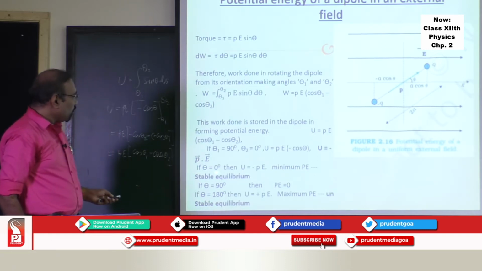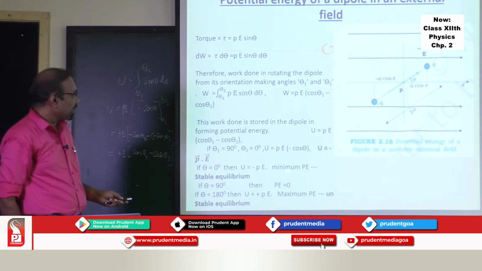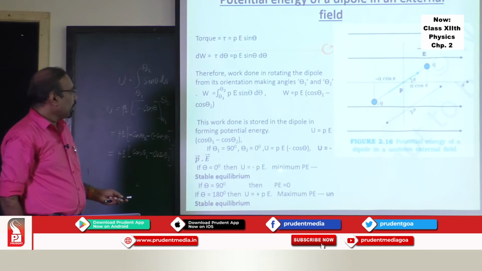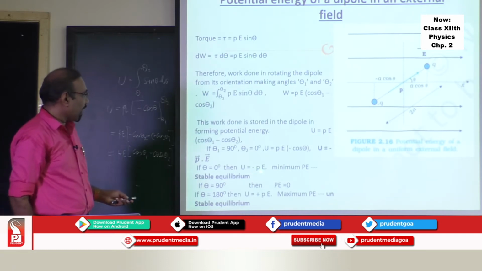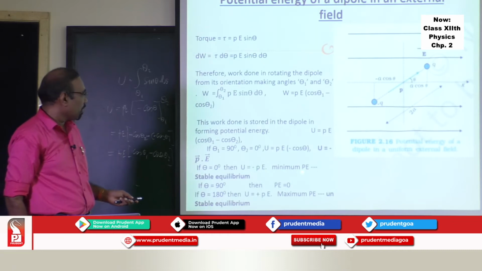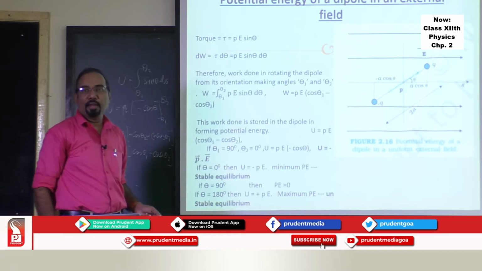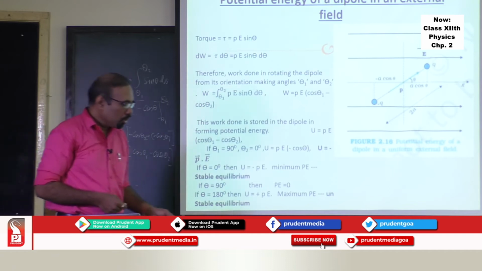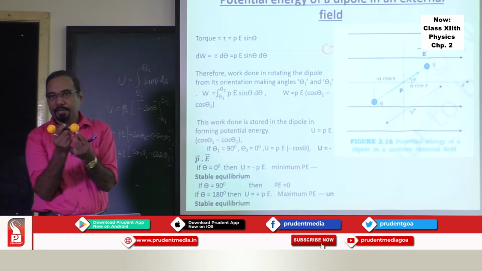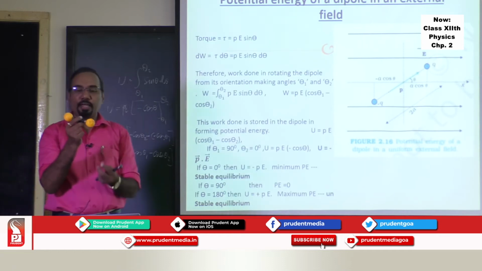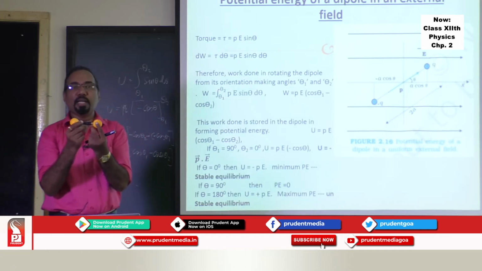If theta is 0, then the torque acting is minimum and potential energy is also minimum. Torque acting is sin 0, which is 0, and U is equal to minus Pe. This is a minimum potential energy, and we call that a stable equilibrium. So if the dipole is aligned in the direction of the field, then it is in stable equilibrium.